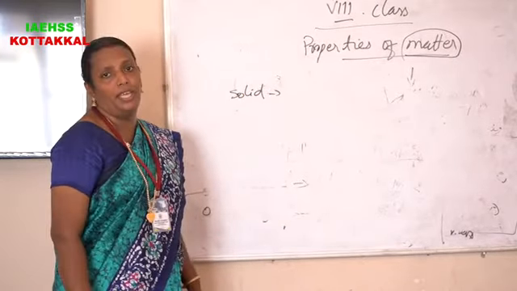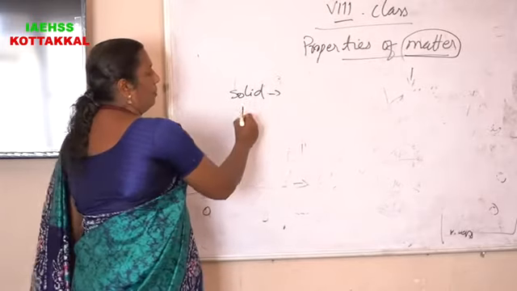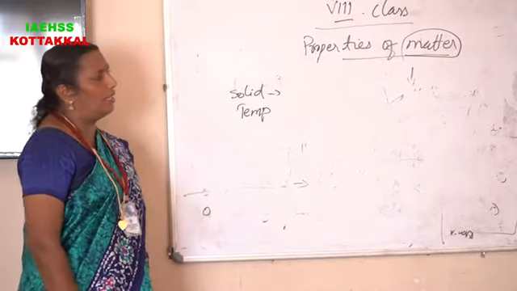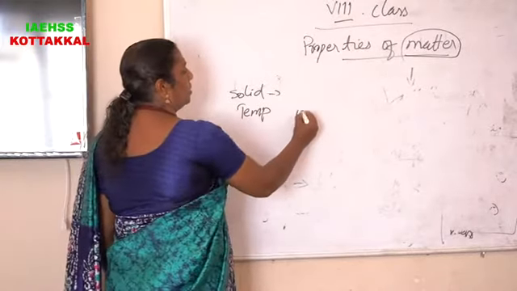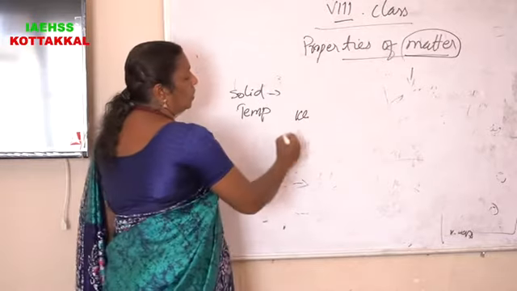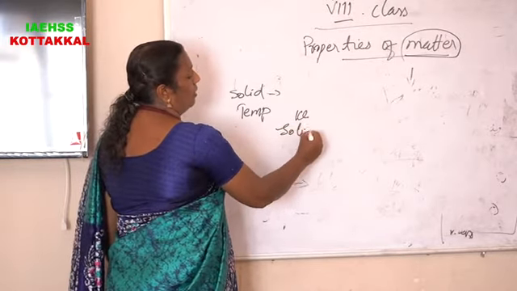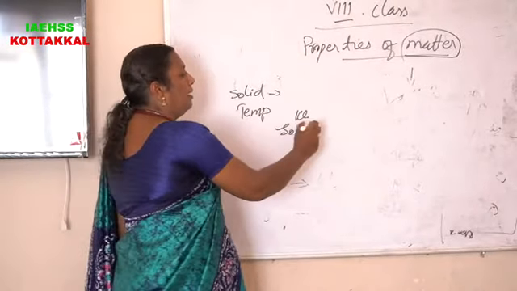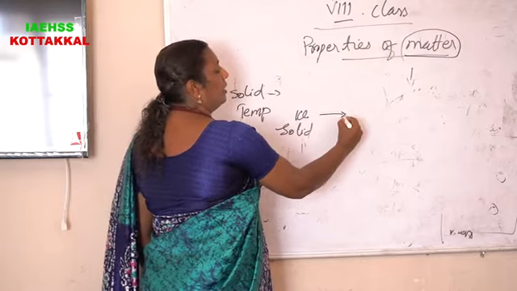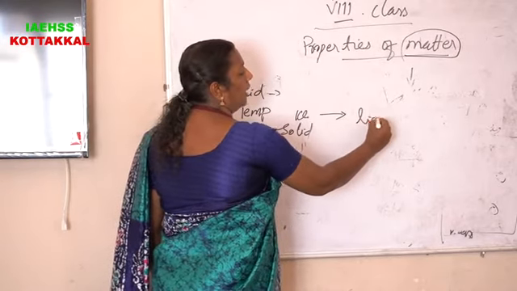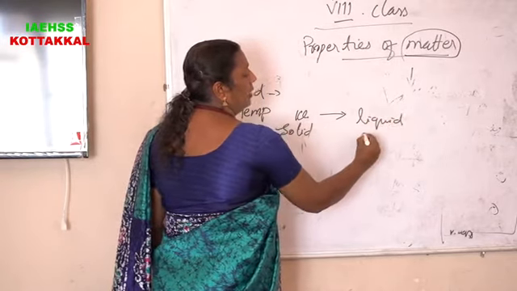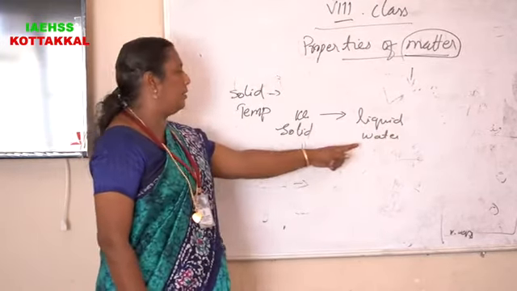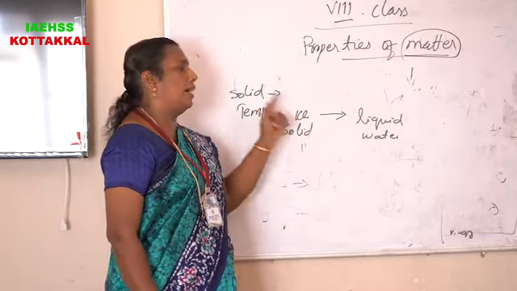When we change the temperature of a solid, consider ice, which is the solid state of water. When its temperature increases, it comes to liquid state. Liquid state means it is in water state. That is called water. Water is the liquid state of ice.